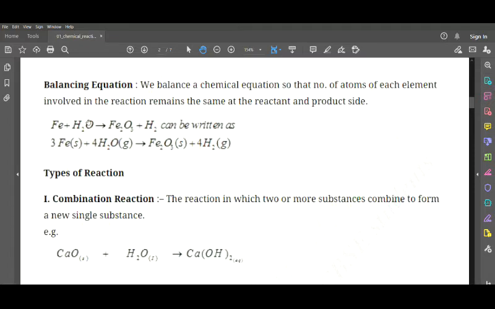When you balance this on the LHS and RHS, we get 3Fe plus 4H2O giving us Fe3O4 plus 4H2, which is the gas here.